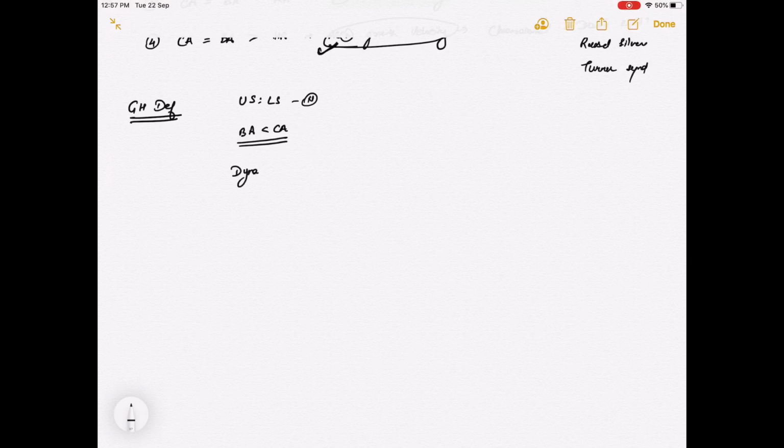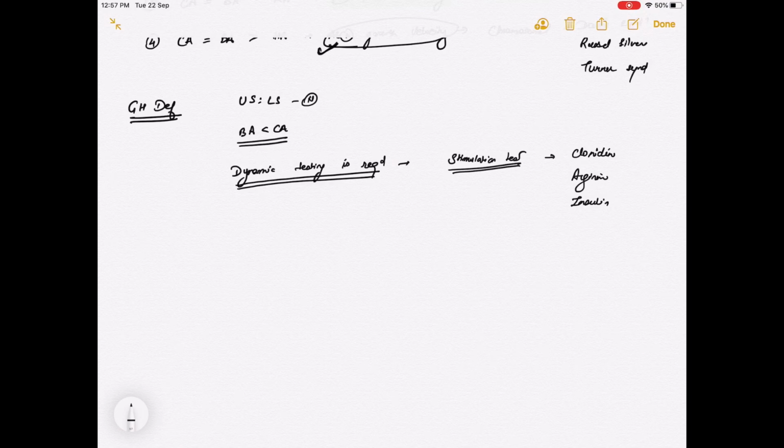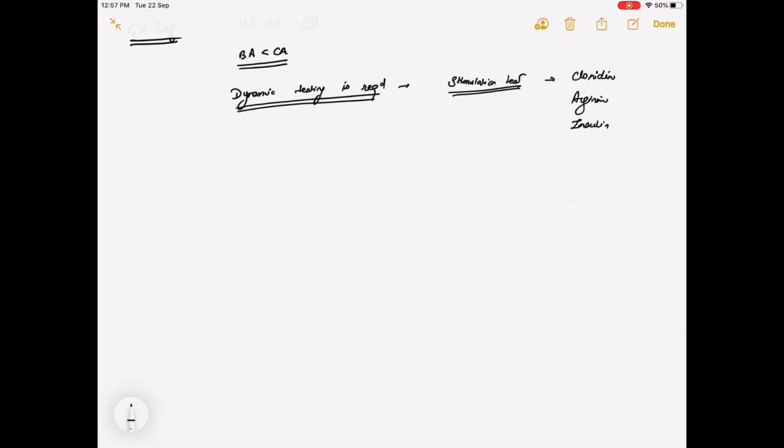Dynamic testing is required. Because growth hormone is released in a pulsatile fashion, there are growth hormone stimulation tests that are done by stimulation with clonidine or arginine or insulin. Because of the pulsatile release of growth hormone, these stimulation tests need to be done.